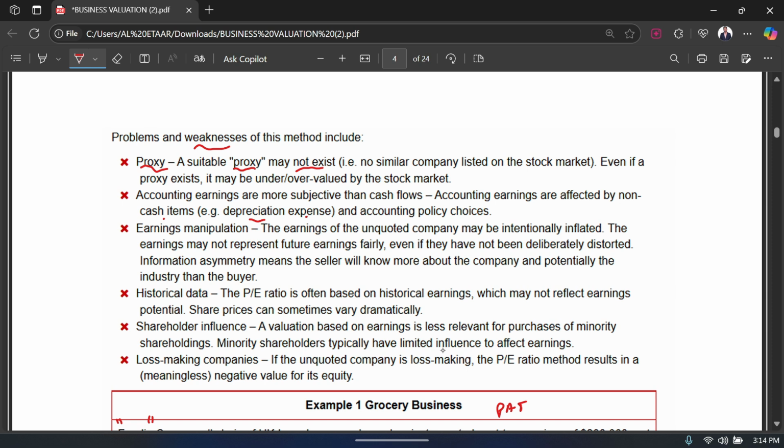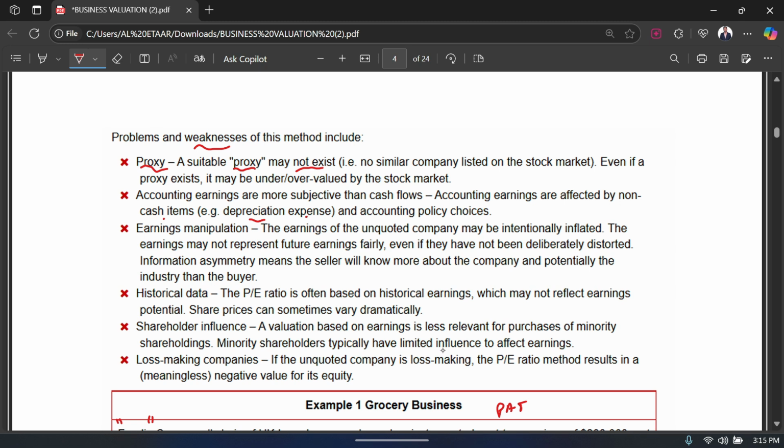What is useful for a minority shareholder is another method called the dividend valuation method, which I hope you already know by now, because this was covered in the previous chapter, where you learned how to calculate the cost of equity. Dividend valuation was also explained there.